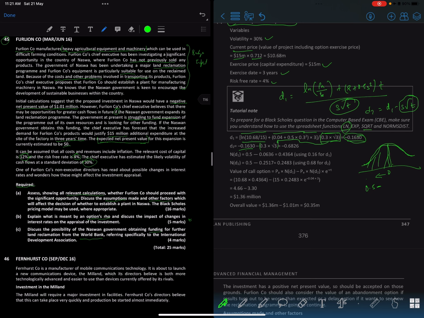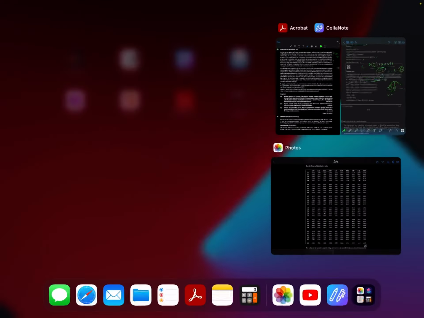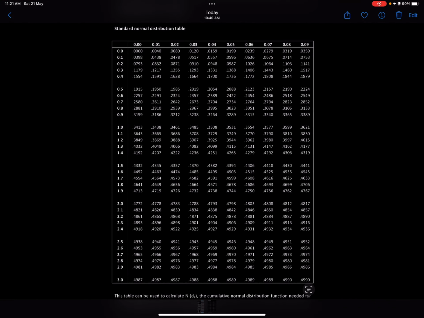So now I'll teach you how to look at the table as well. So what did we get? What was our result? Our result was 0.1630. So just take in the first two values, 0.16, okay? So if you come to the table over here and then just look at 0.16, right? So you have to segregate that, okay? So 0.16.